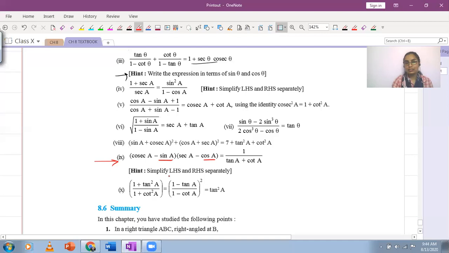And since they're saying simplify both sides separately, there is a chance that you would need to solve LHS and RHS both. Sometimes it's not required because in exam आपको hint नहीं आता. आपको एग्जाम में हिंट नहीं आएगा, आपको खुद डिसाइड करना पड़ेगा कि आपको एक साइड सॉल्व करनी है या आपको दोनों साइड सॉल्व करनी है. Sometimes just by simplifying one side we get the answer, but sometimes we need to work with both in order to prove that the answer for each of the sides is equal. So just keep that in mind, and it all will come with practice.